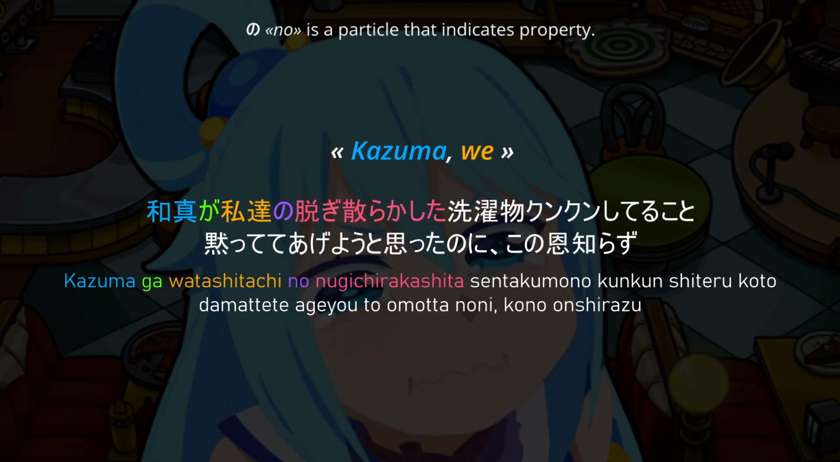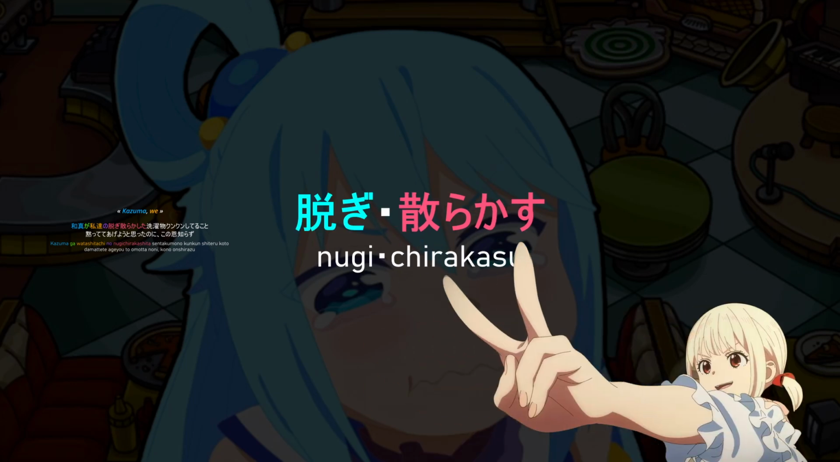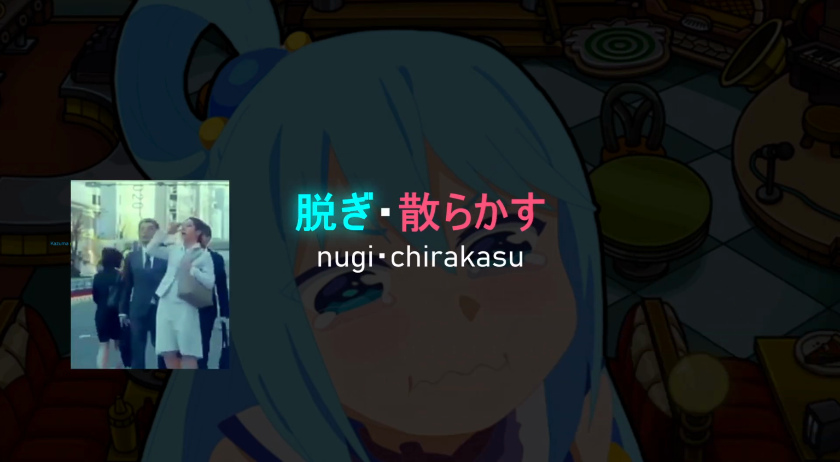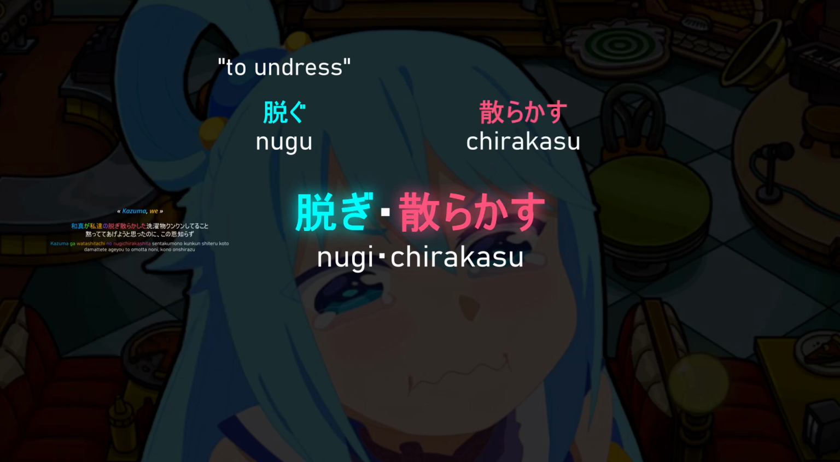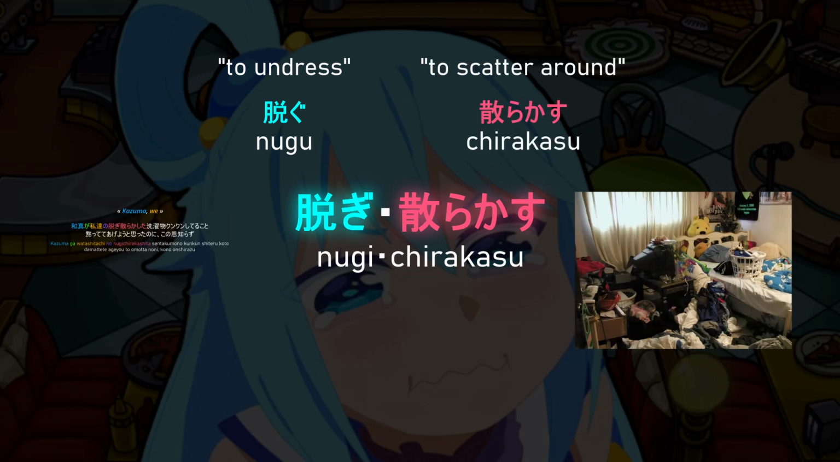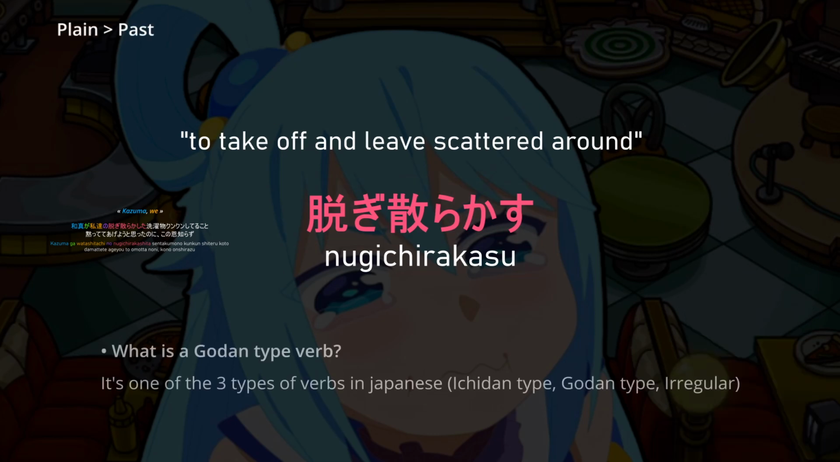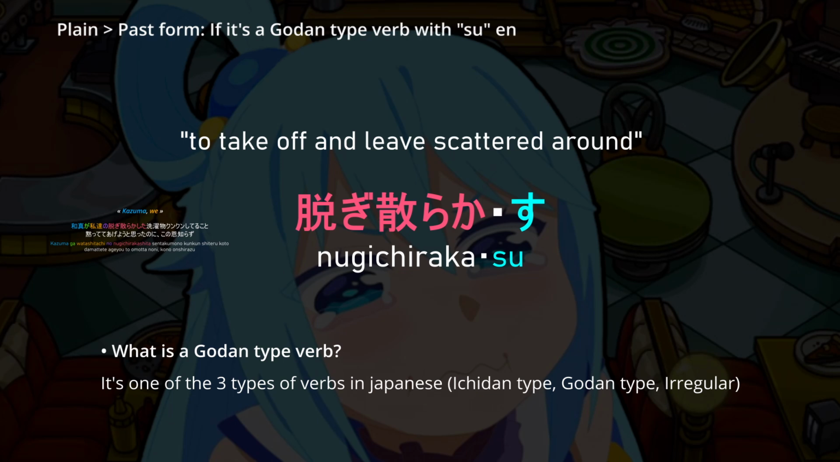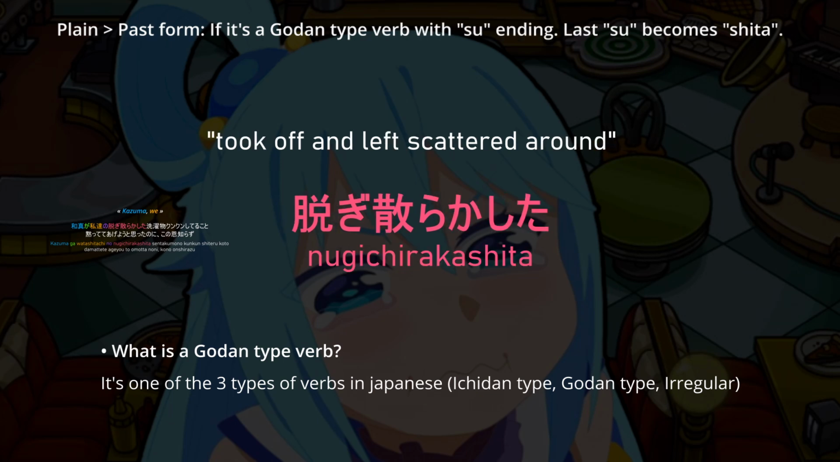Okay. Nugichirakashita comes from the verb nugichirakasu, which we can divide in two parts. Nugi, coming from the verb nugu, to undress, and chirakasu, to scatter around. So this basically means to take off and leave scattered around. In its past form, godan verb with su ending, su becomes shita. Nugichirakashita, took off and left scattered around.